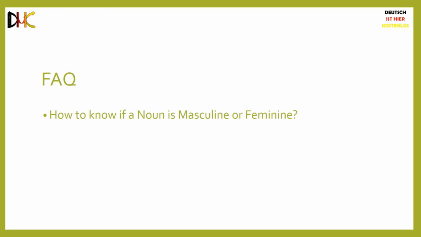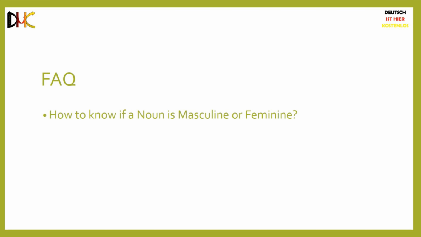Okay, so coming to the question, how to know if a noun is masculine or feminine? The simple answer to this question is that you cannot know. In English, when you come across a new word, you have to learn only 2 things: its spelling and its meaning. In German, when you come across a new word, I recommend that you learn not 2, but three things: its spelling, its meaning, and the definite article that it uses, der, die, or das.